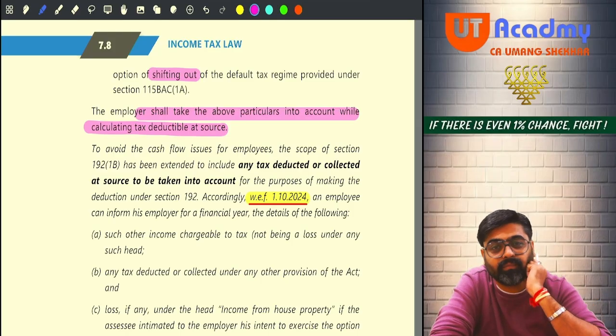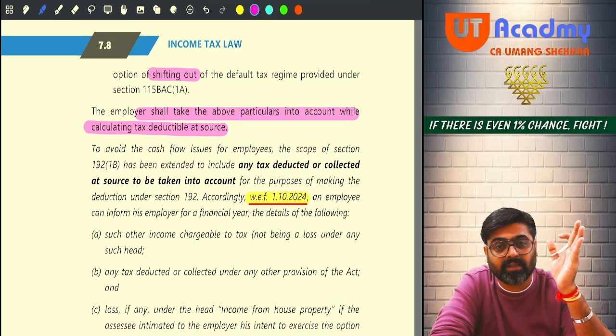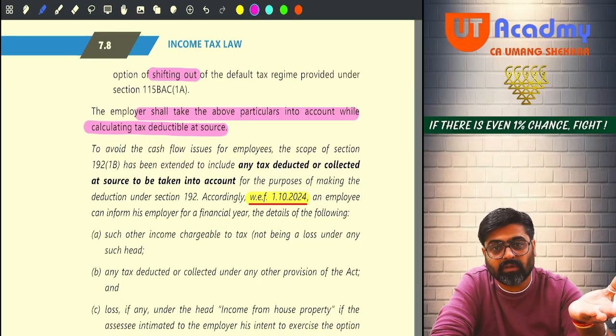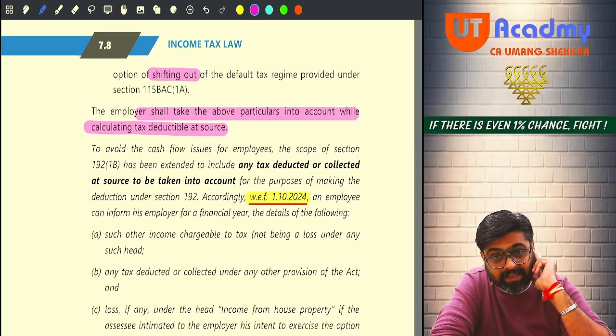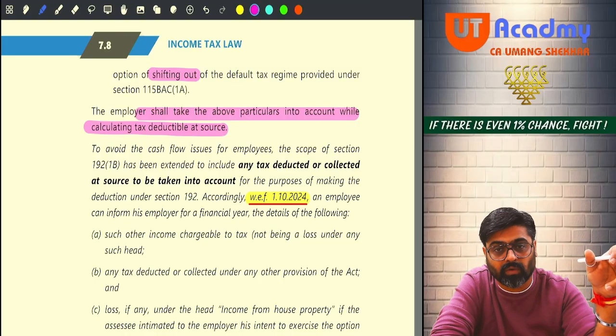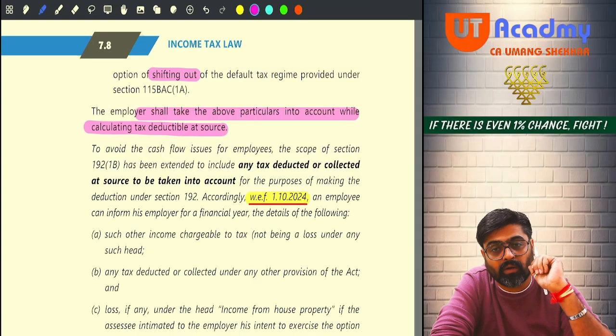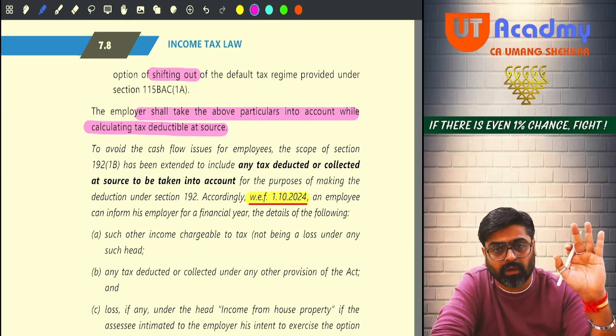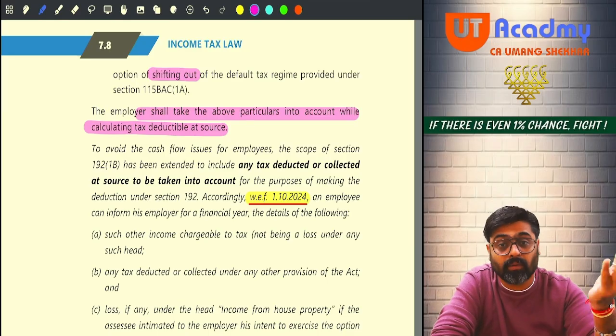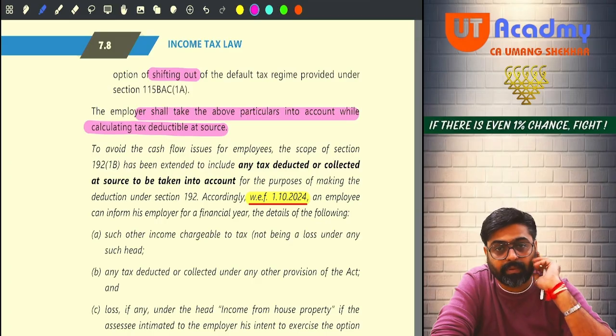Travel tickets. The LTA which you are getting, against that the travel tickets are there. So give us the details of your travel tickets, etc. We will consider the LTA exemption. HRA exemption, if you want that while calculating your total income, we consider your HRA exemption also, give us the details of your landlord, how much rent you are paying him, rent receipts, etc. Give us those details. Life insurance premium, mediclaim premium, 80G donations, all those things you are doing and declaring them, give us the proof of such payments, payment receipts.